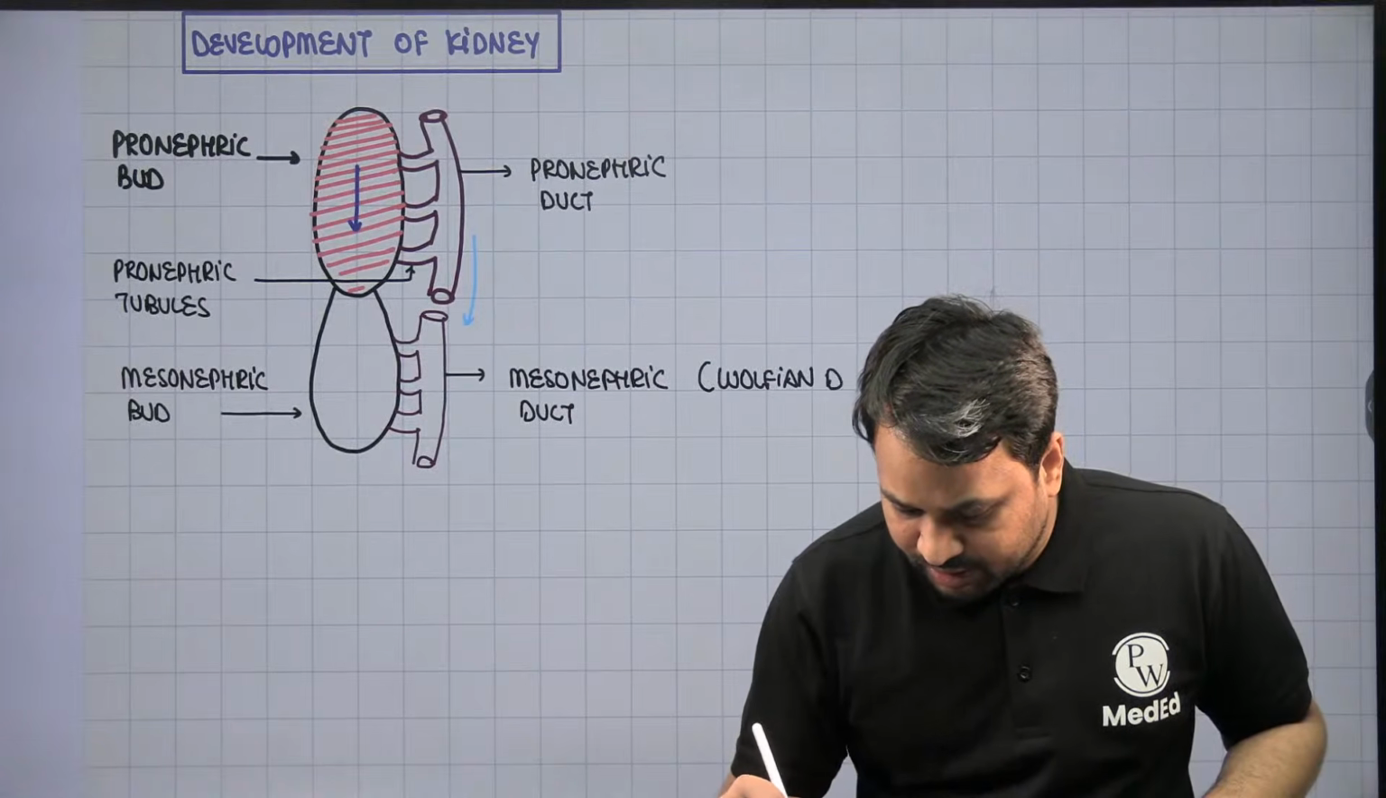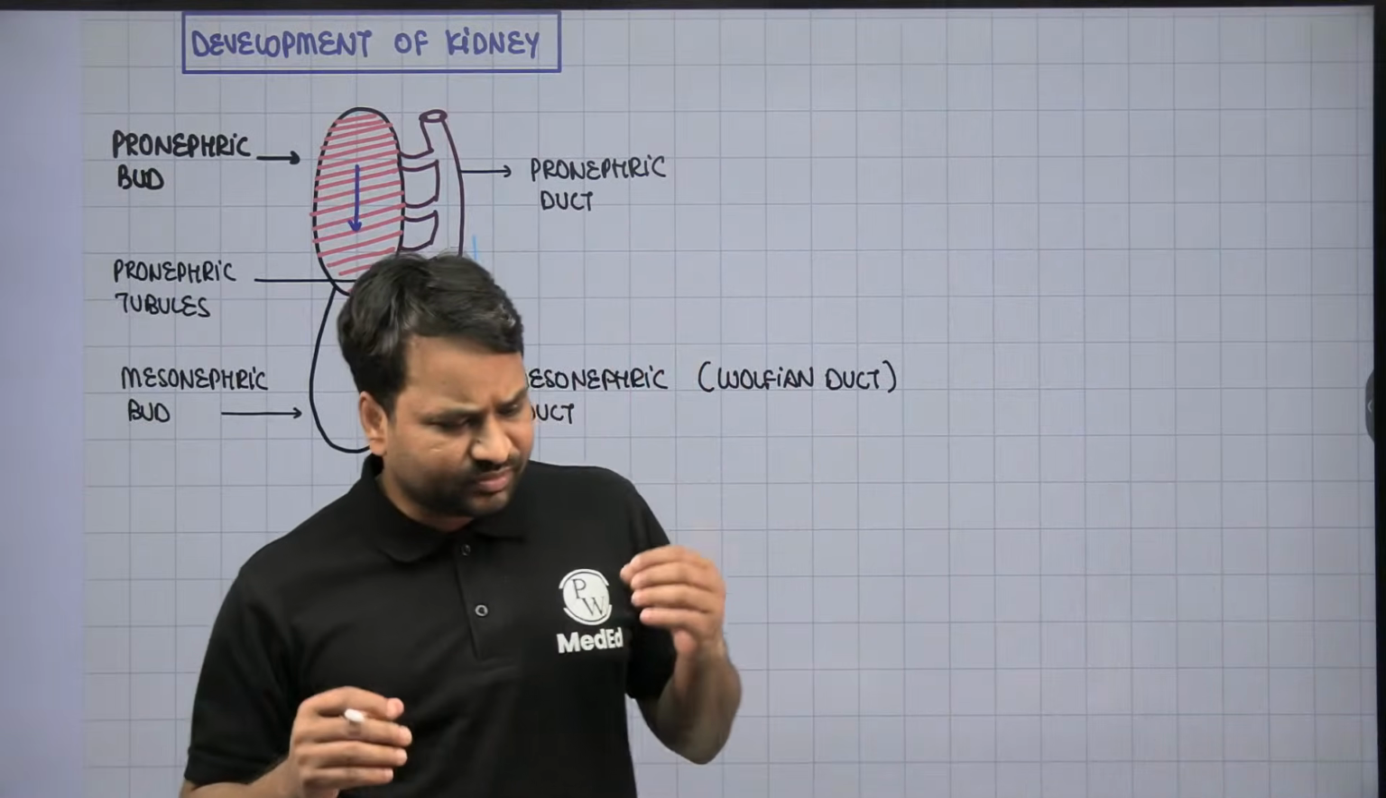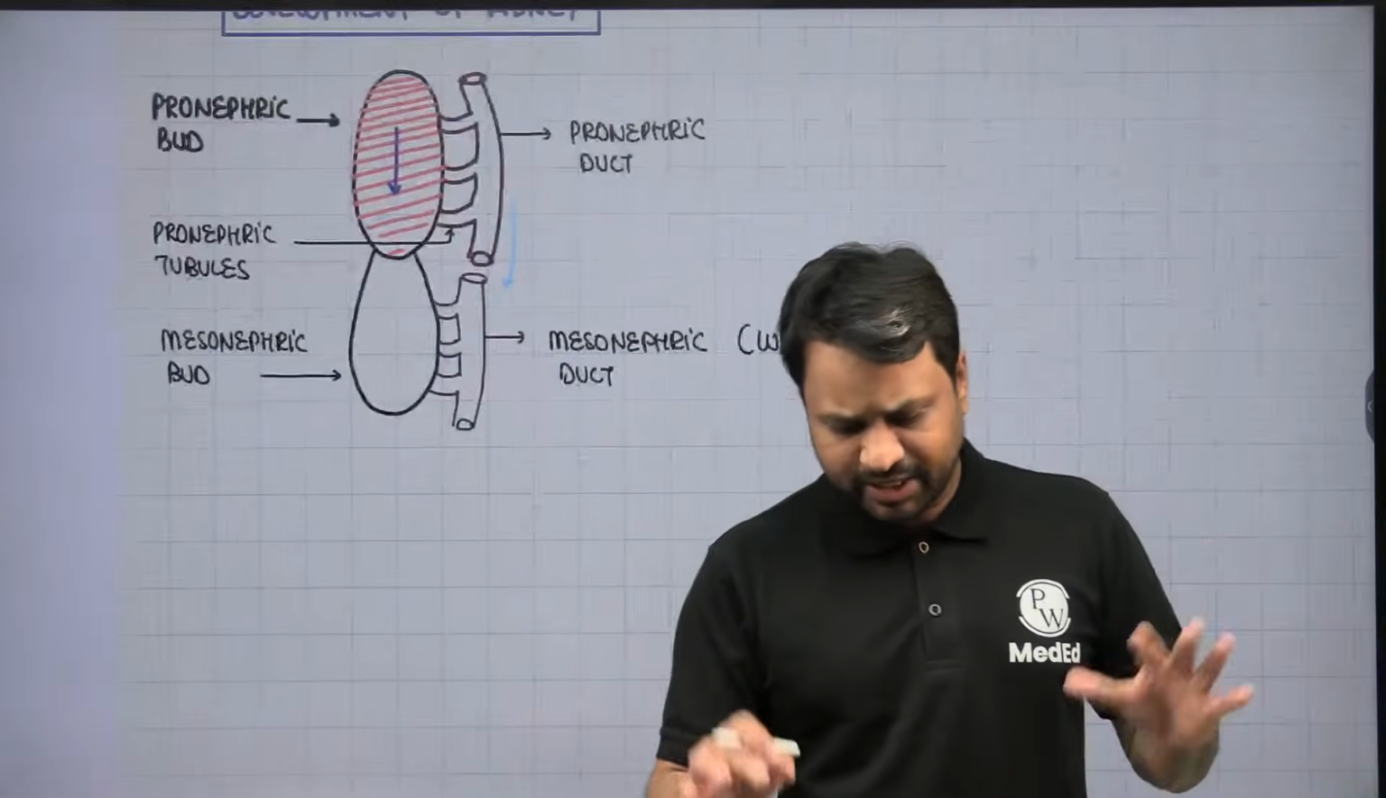Now this mesonephric duct is also commonly called the Wolffian duct. And remember, the fate of the Wolffian duct depends upon the sex of the baby, whether it is going to be male or female. Based upon that, the Wolffian duct is going to take its own course.